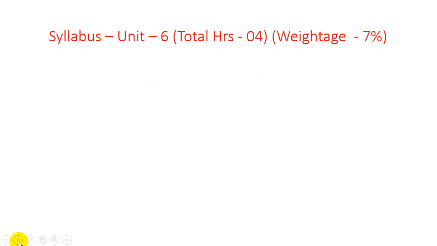In unit number 6, there are a total of 4 hours and the weightage is 7%. It is a smaller unit but has a larger impact on a data management system in real-life examples.